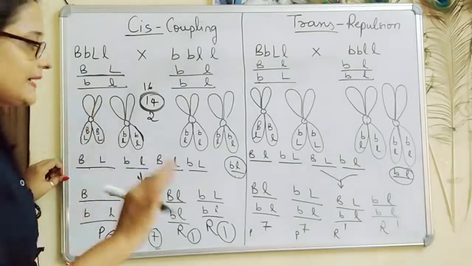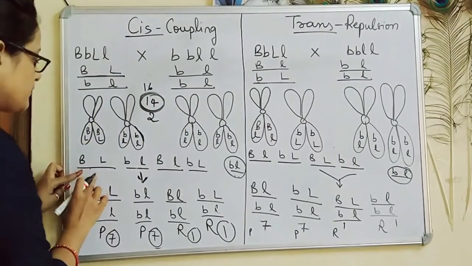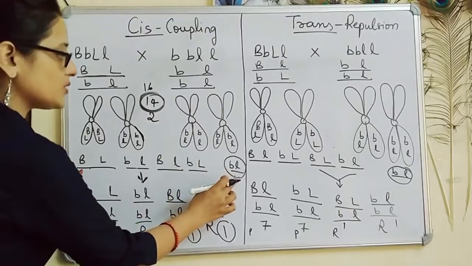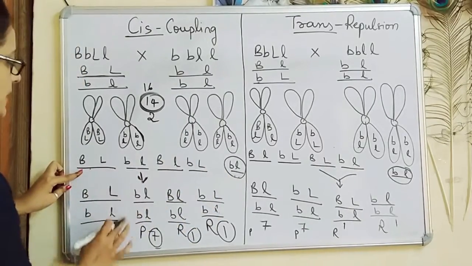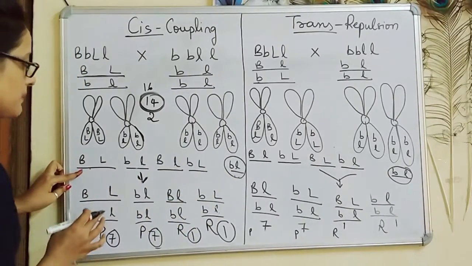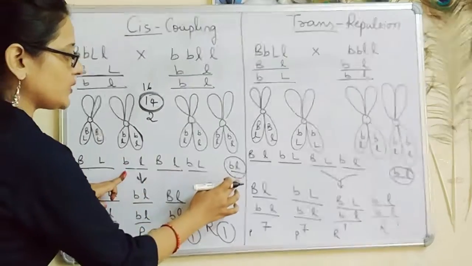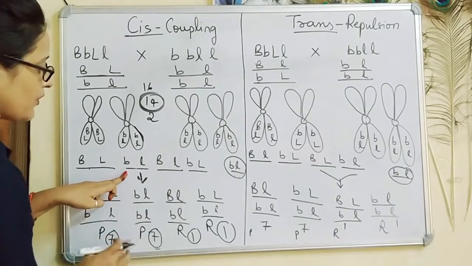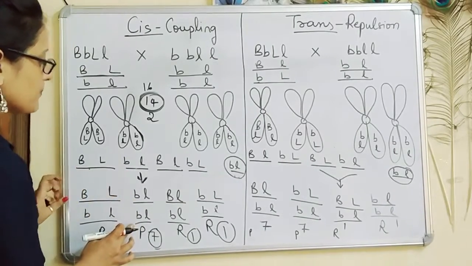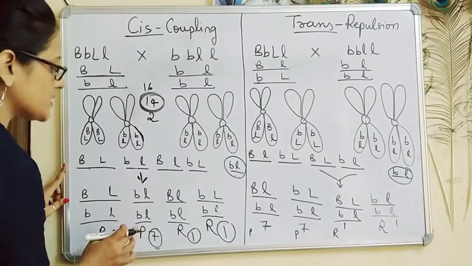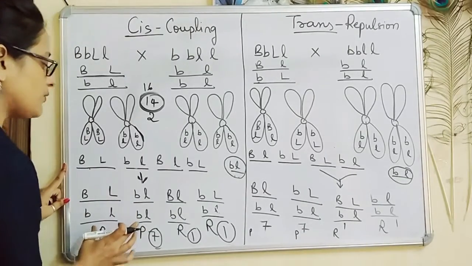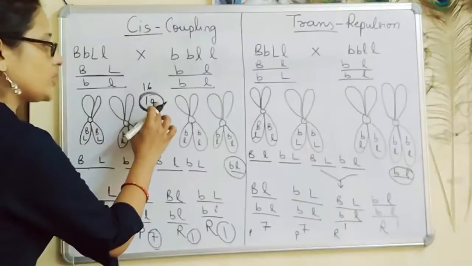When fusion takes place, in cases where no crossing over took place, the offsprings will be of only parental type. That is, when parental gametes fuse, capital B, capital L fuses with small b, small l, we get this type of offspring. This is the first type of parental offspring. This is the second parental gamete. When this fuses with this gamete, we will get this type of offspring, small b, small l, small b, small l. This is the second type of offspring, which is parental. So these 2 types of offsprings will be produced in only 14 cases.